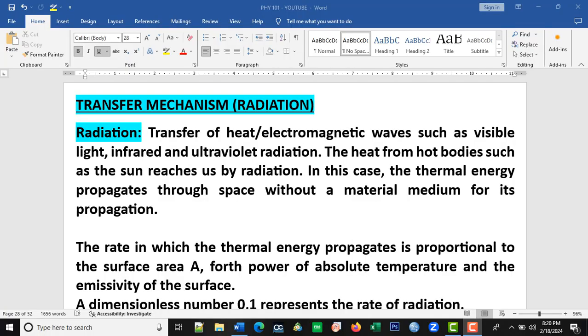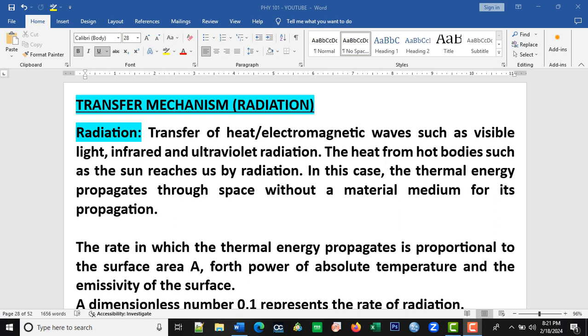Previously, we had considered the topic heat transfer mechanism on conduction and convection. Today, we are going to look at radiation. And of course, radiation is the transfer of electromagnetic wave or energy without any medium of propagation.